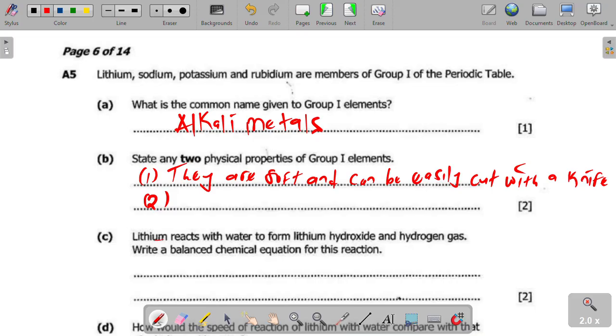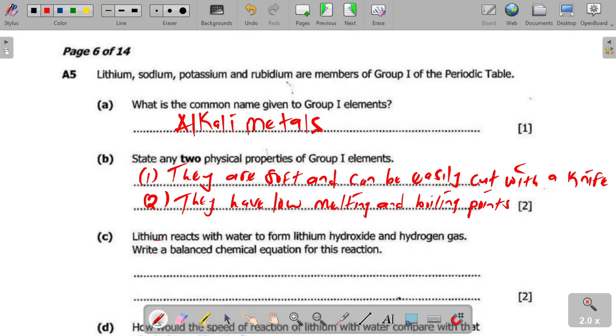Second physical property, you can say they have low melting and boiling points. Okay, write that down.